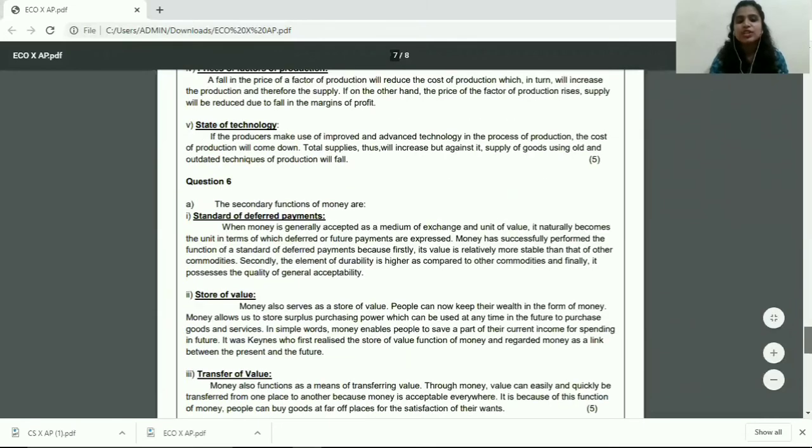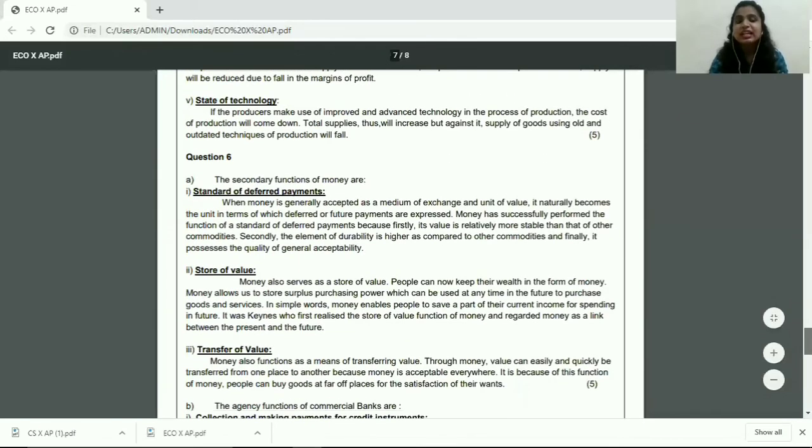Moving to the last question, that is question 6. Question 6a asks, what are the secondary functions of money? Now students, if you see, there are only 3 functions under the secondary functions of money. So when you're writing these 3 functions, make sure that you elaborately explain them, because you don't have 5 points to explain this answer for 5 marks. You have only 3 points.